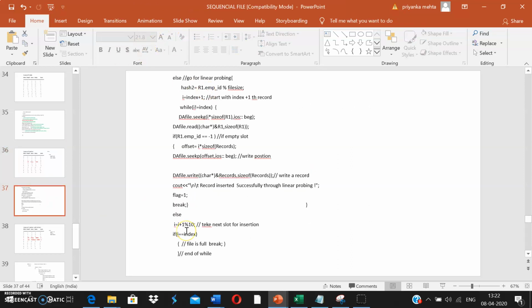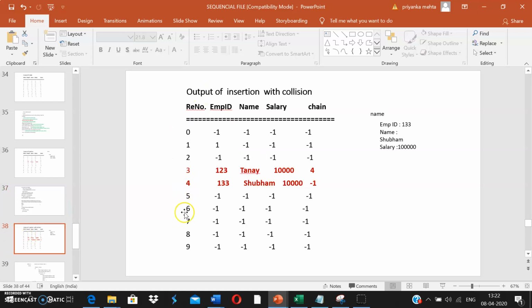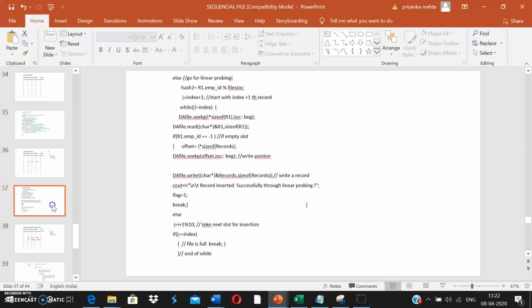See, this is the code for linear probing. I'm going to again calculate the hash index, which is 3. Since 3 is not empty, that's why we are here in the else part. So again I'm storing the hash index. We are going to start with the linear probing. Since the index is already full, we are going to start from the next index. That means we are going to start from this fourth index. So it will be index + 1.